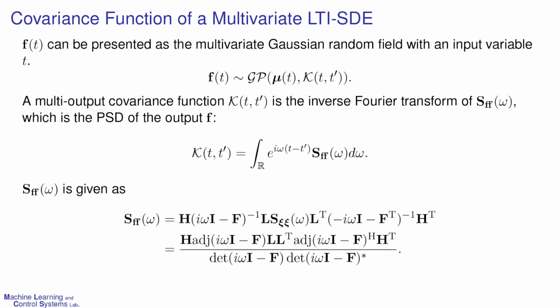F can be presented as the multivariate Gaussian random field with an input variable t. Then the multi-output covariance function is the inverse Fourier transform of S_ff(ω), which is the power spectral density of the output, f. By using this, we can find system coefficient matrices which correspond to an existing kernel function.